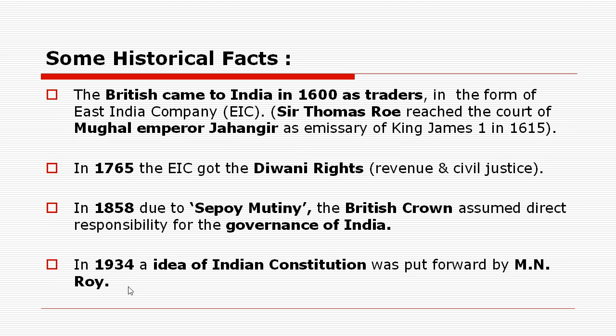Okay. So here are some of the historical facts which I would like to discuss with you guys before coming to the main topic. The Britishers came to India as traders in the year 1600, in the form of East India Company. It is a very famous company during that time of Britain and in the whole Europe. So Sir Thomas Roe actually came to the court of Mughal Emperor as the emissary of King James I in the year 1615, and afterwards a trade relationship between Britain and India was established.